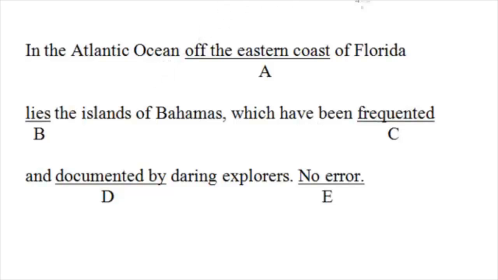Okay, so remember what you have to do. Always find the subject and the verb. You can find subjects and verbs even if they're not operative subjects and verbs, because SATs can give you questions where they have maybe a dependent clause with a subject and verb that don't agree, right? So in this case, in the Atlantic Ocean is just a prepositional phrase introducing the sentence. Off the coast of Florida is simply describing this ocean over here, and Florida is the coast over here. So lies is the verb, right?